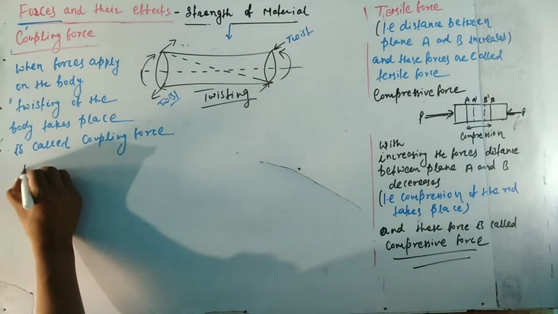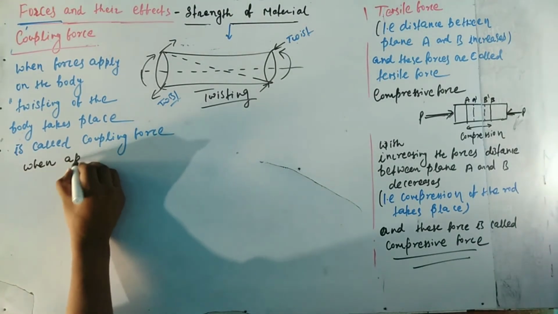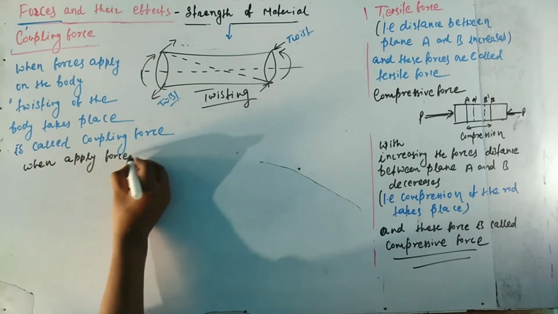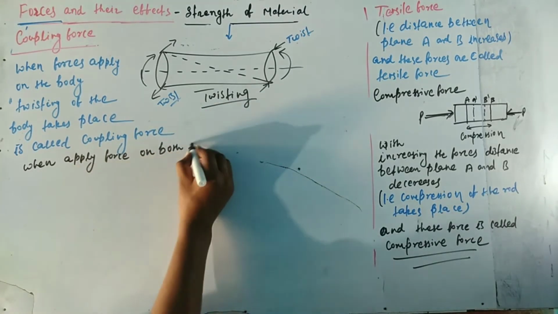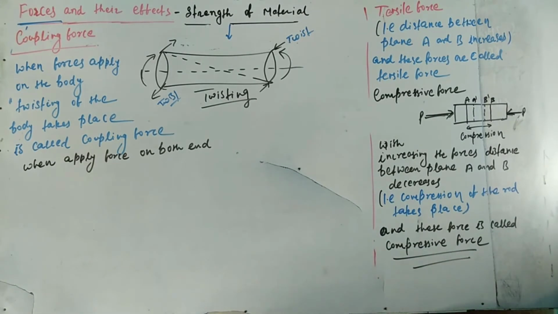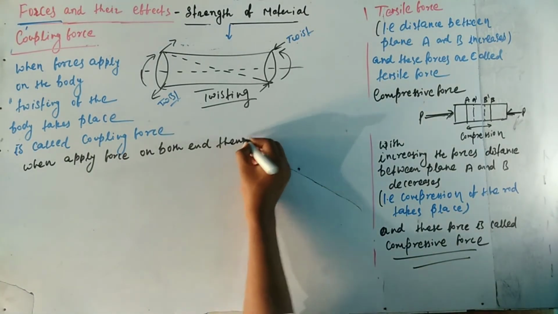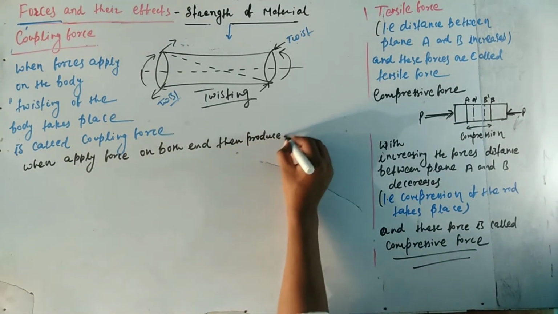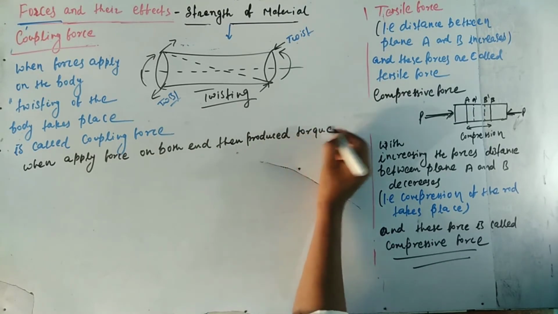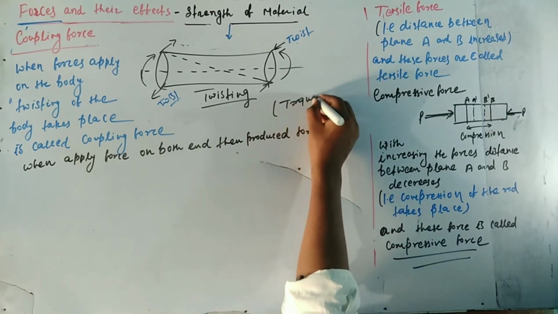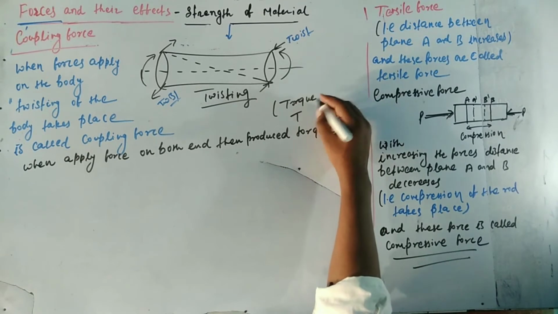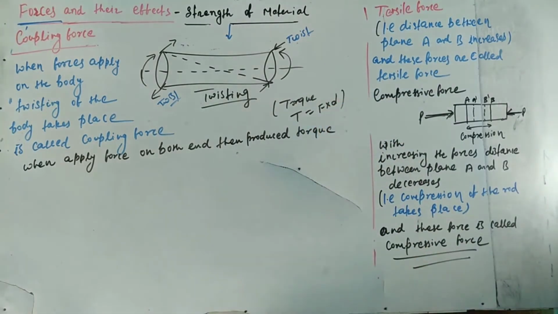When we apply the force on both ends, then torque is produced. So torque, that is T equals F into D, where F is force and D equals distance.